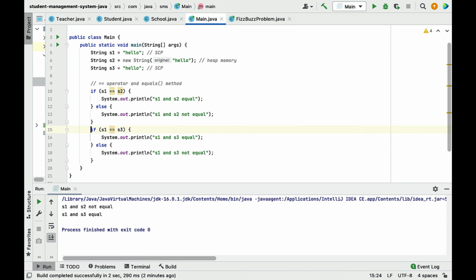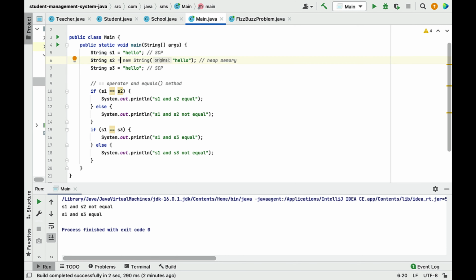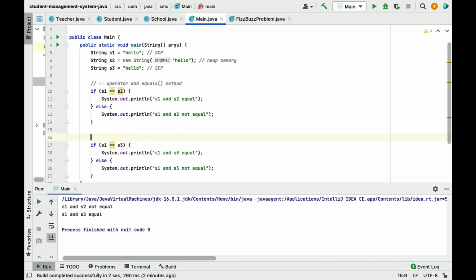Look at the second condition over here, s1 == s3. The s1 object is created using a string literal and is stored in the string constant pool. The s3 object is also created using a string literal and is again stored in the string constant pool. Basically, the string constant pool is managed by the JVM, so the JVM will check whether the string is present in the string constant pool or not.